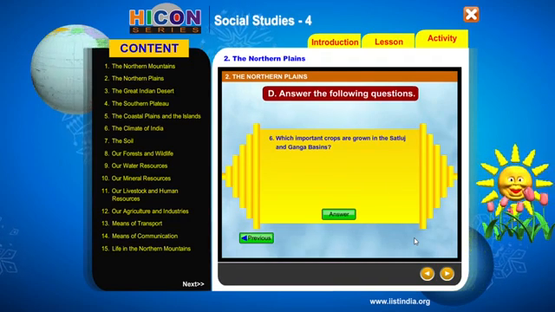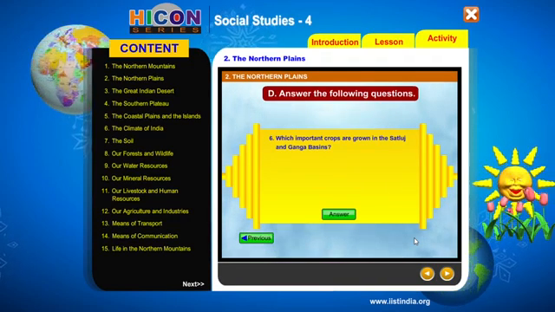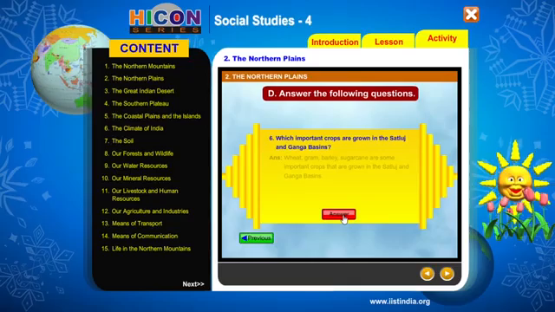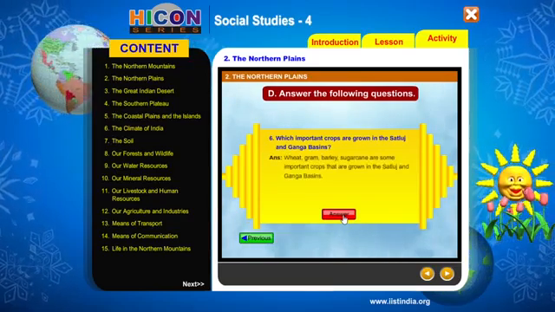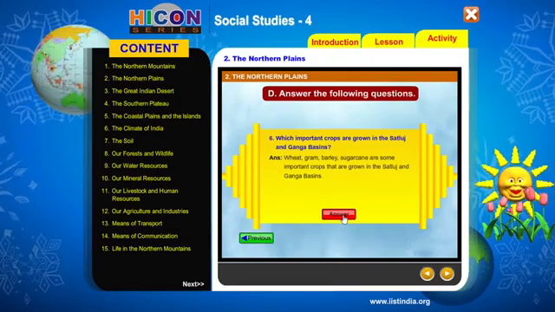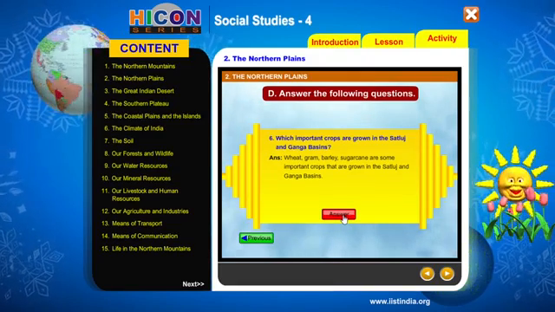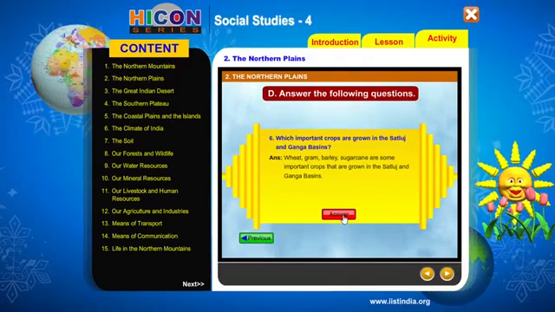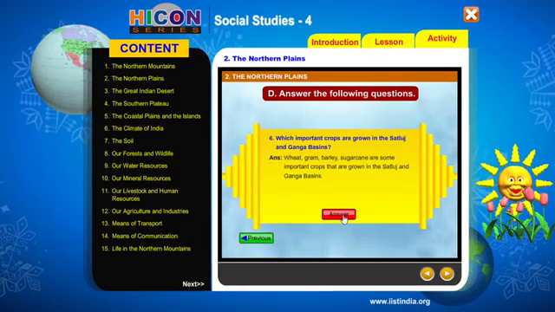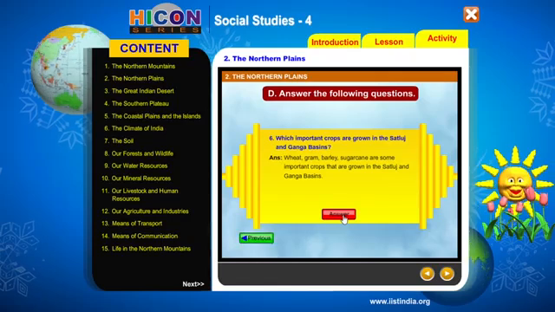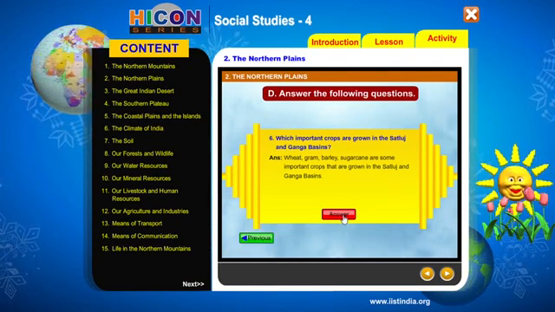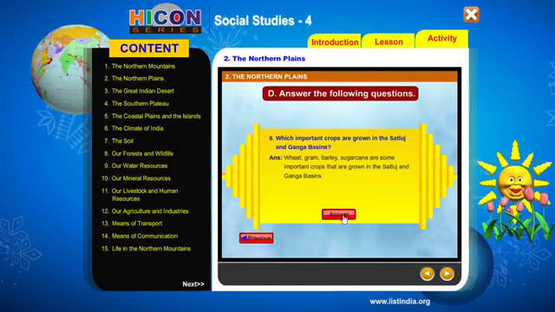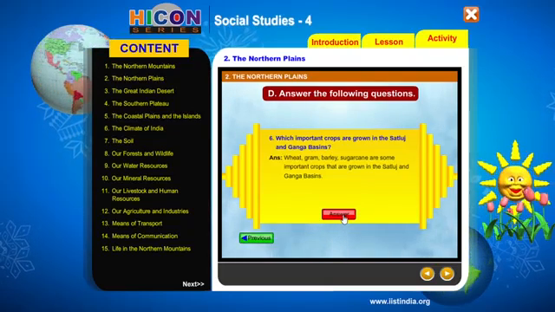Which important crops are grown in the Satluj and Ganga basin? Wheat, grams, barley, sugarcane are some important crops that are grown in Satluj and Ganga basins. So what are the major crops? Wheat, gram. Gram means green gram, red gram, black gram, dal. Then barley and sugarcane are some of the important crops grown in the Satluj and Ganga basin. Right? Okay, so now we are done with the questions and answers.